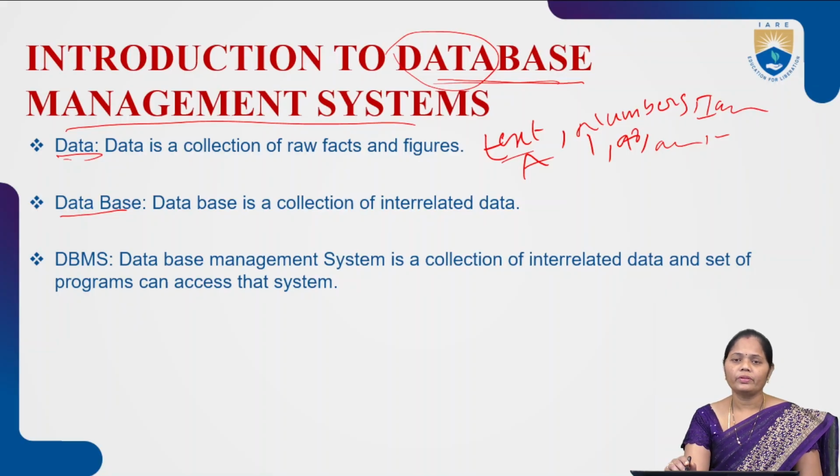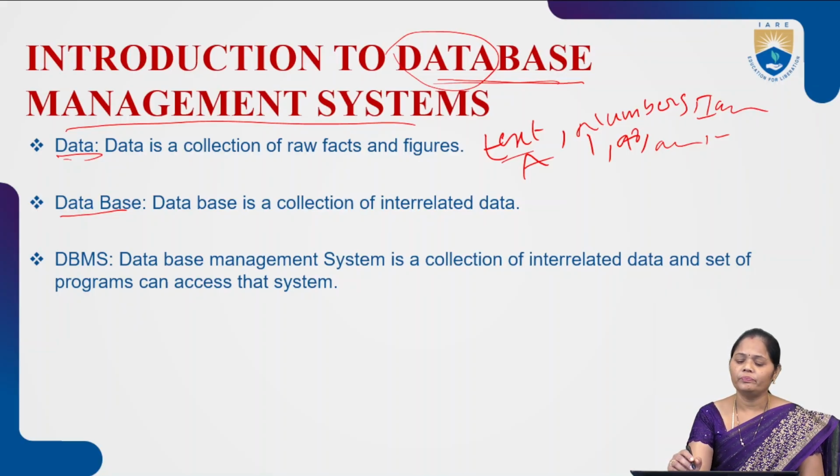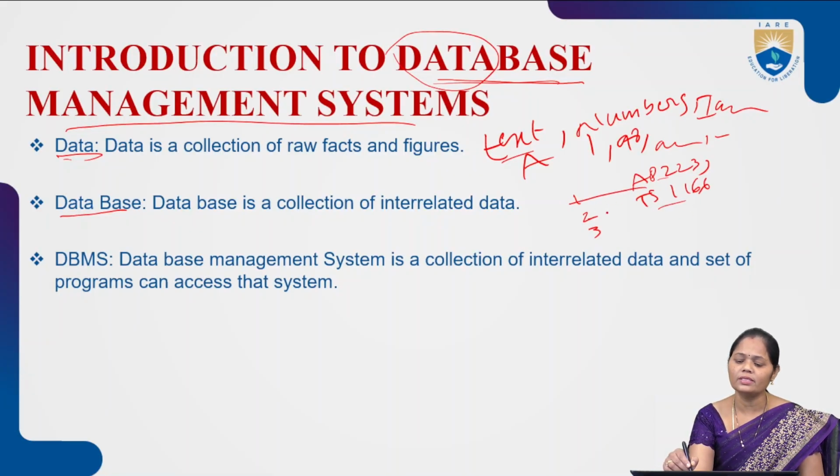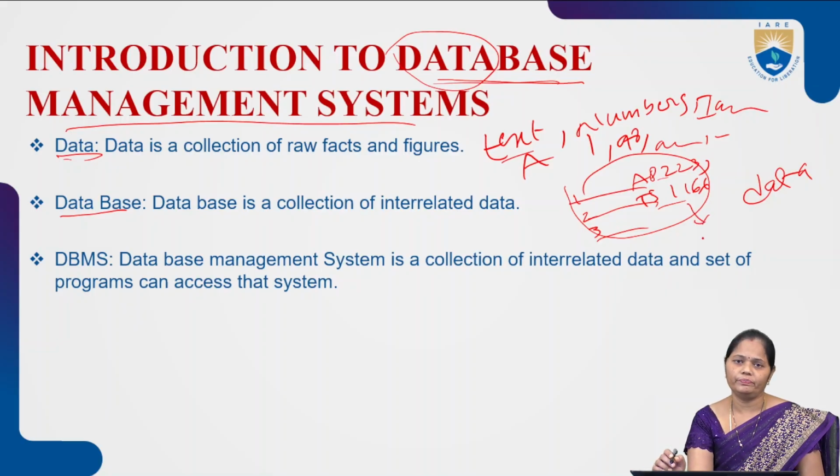For example, consider data where we have students' roll numbers 1, 2, 3, and I am providing information like bus numbers, some AP 2233 or TS 1166. If we consider this data, there is no connection among these. Then I can call it data, but I cannot call it information.